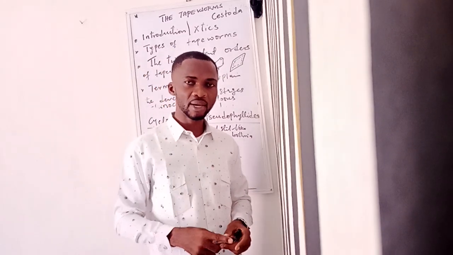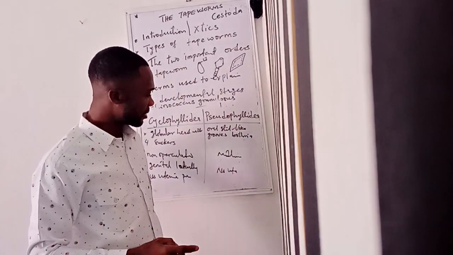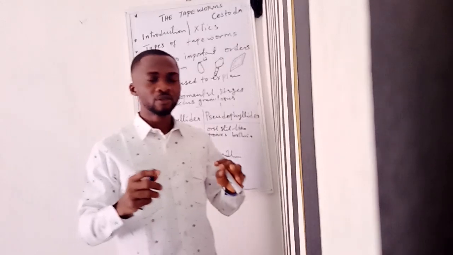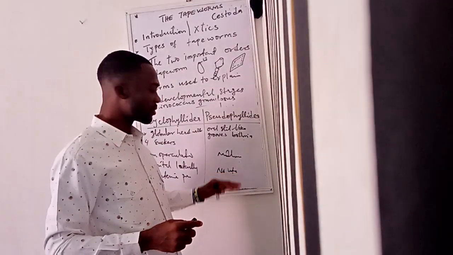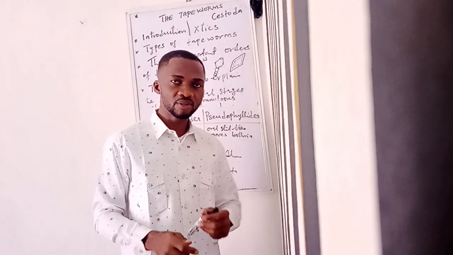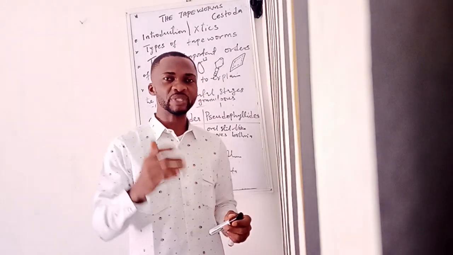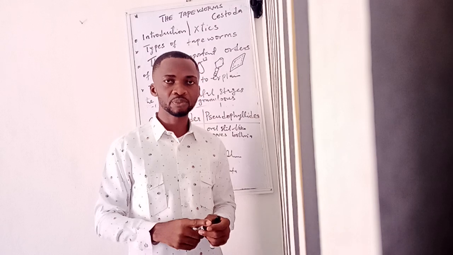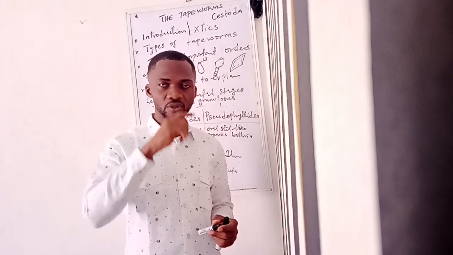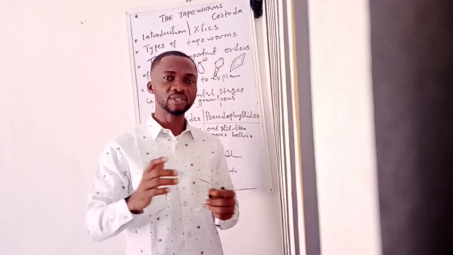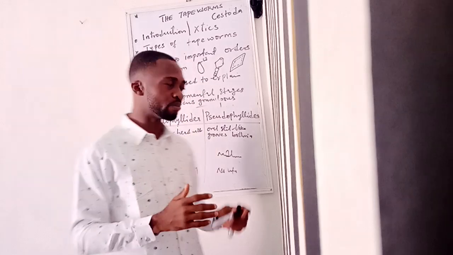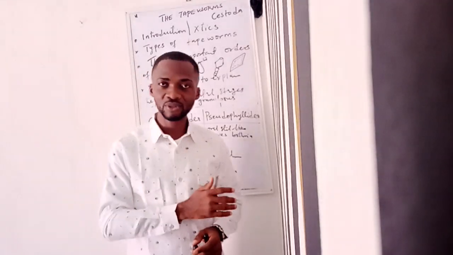Let me dwell on that a little. I was talking about the uterine pore. In the case of Pseudophyllidea, the essence of the uterine pore is for the eggs to be released into the aquatic environment. Once released, they hatch into what we call the coracidium. And this will lead us to another difference between members of Cyclophyllidea and members of Pseudophyllidea.